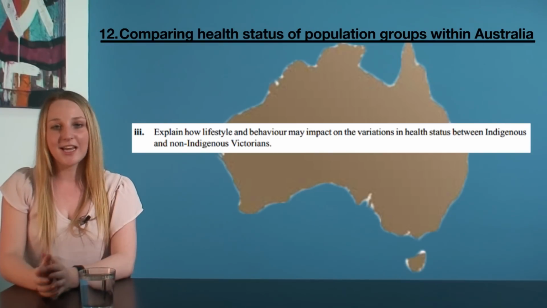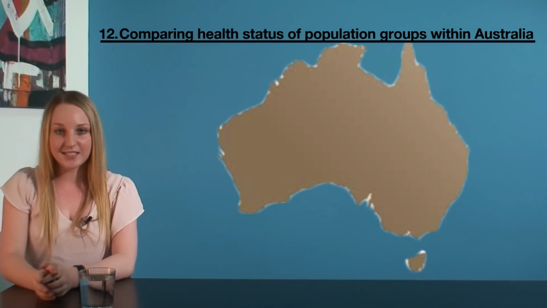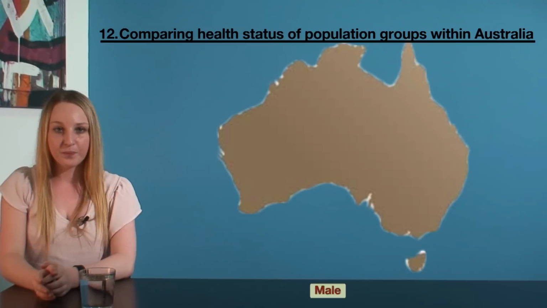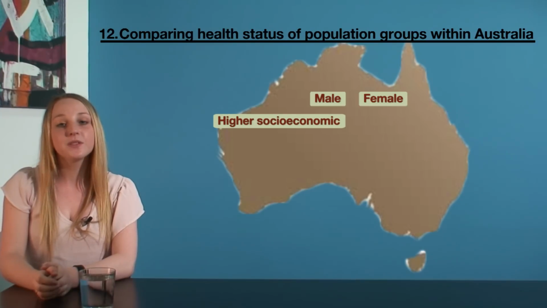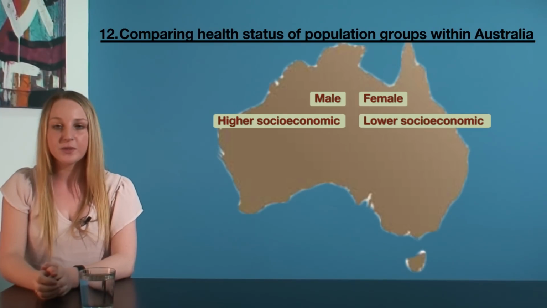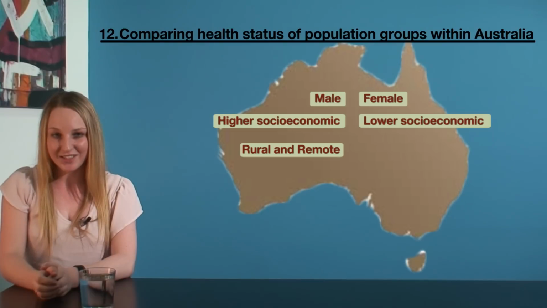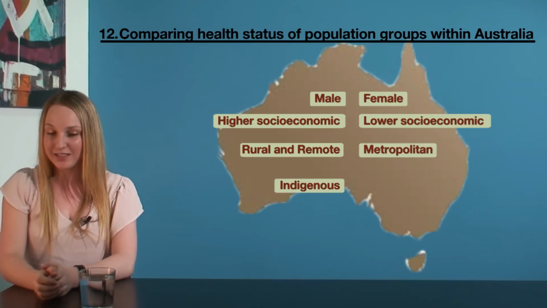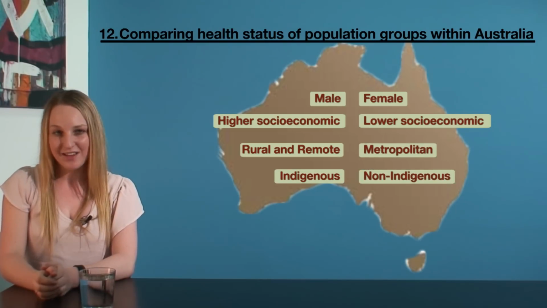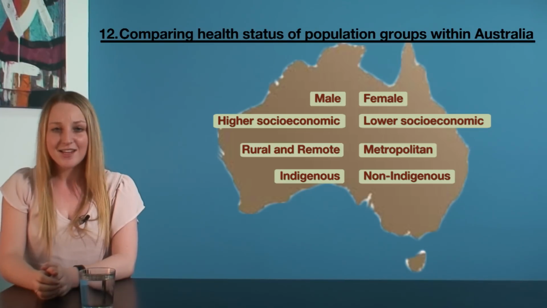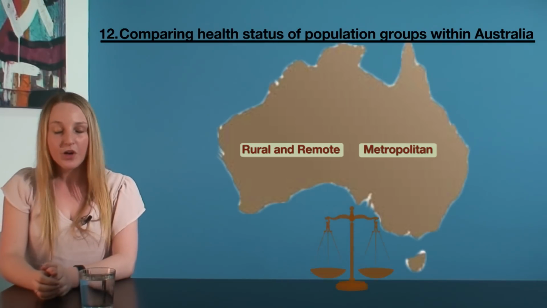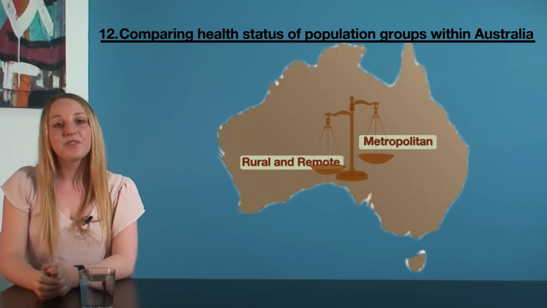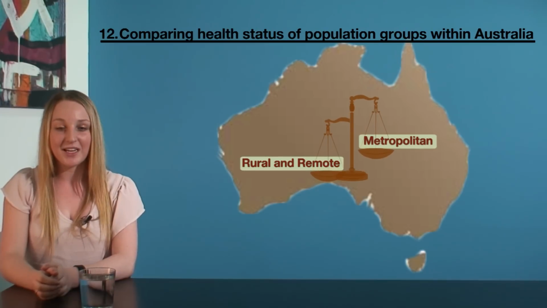When answering questions like this, there are 4 population distinctions that you should be made aware of. Males compared with females, higher socioeconomic groups compared with lower socioeconomic groups, rural and remote populations compared to metropolitan populations, and Indigenous populations compared to non-Indigenous populations. Each of these distinctions tends to have an unbalanced weighting of health status. For example, those living in the city tend to have a superior health status to those living in rural and remote areas.